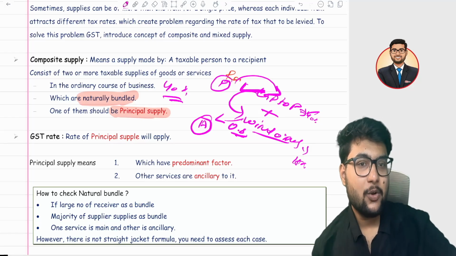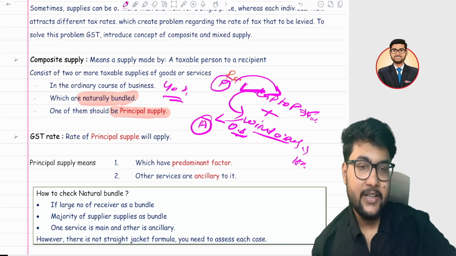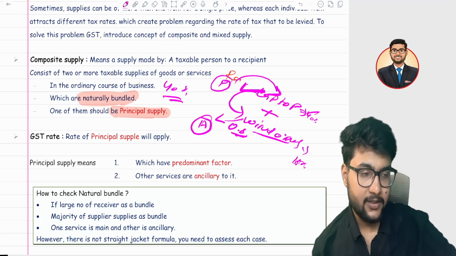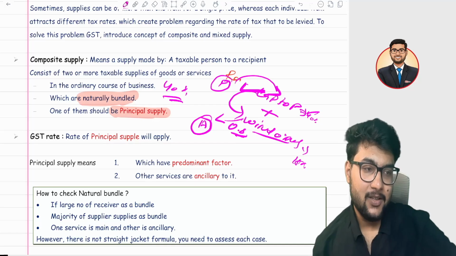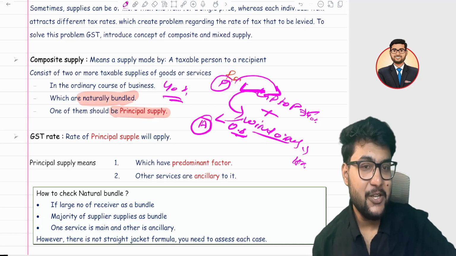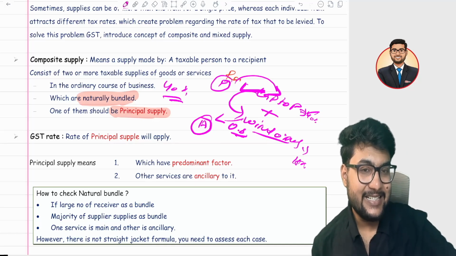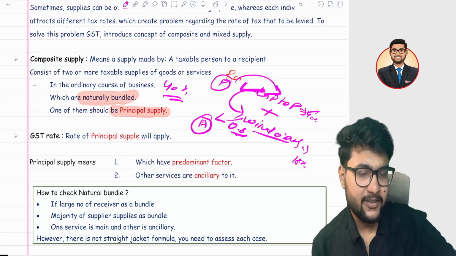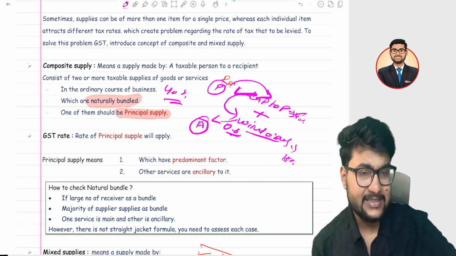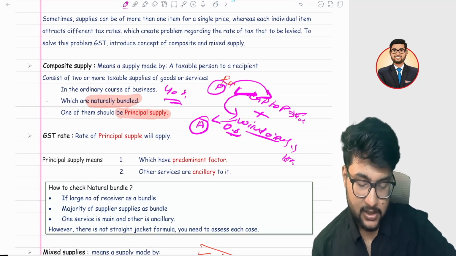The breakfast is complimentary. You are buying a TV. With the TV, you are getting a remote. TV is the main, and the remote is ancillary. You purchase an AC. With the AC, you are getting 1 year of warranty. In that case, AC is the main supply, and warranty is the ancillary supply, because you are not paying separately for it. It is part of a composite supply, with a single rate charged for it.